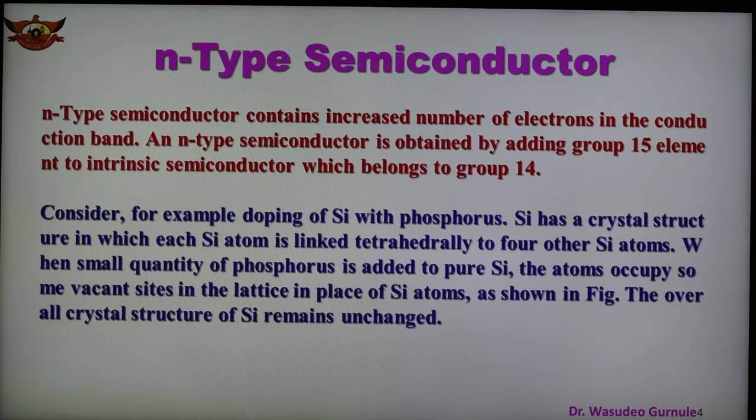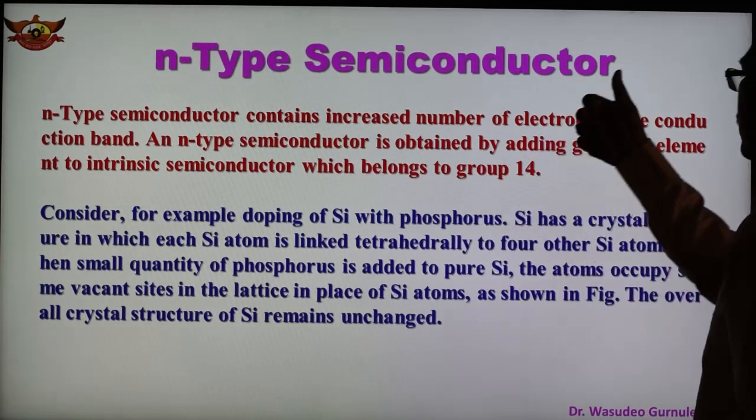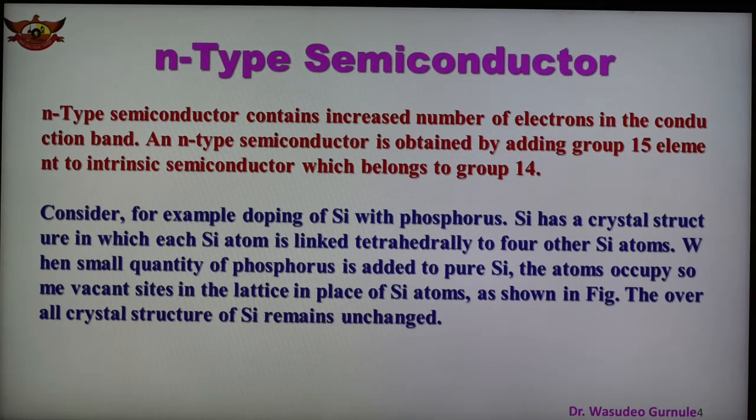Now take the example of doping of silicon with phosphorus. Phosphorus belongs to group number 15, and silicon has a crystal structure in which each silicon atom is linked tetrahedrally to 4 other silicon atoms.